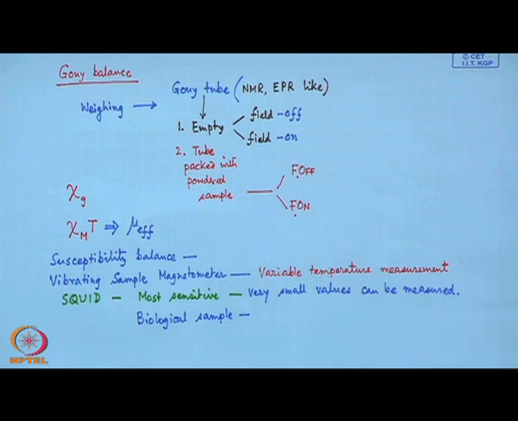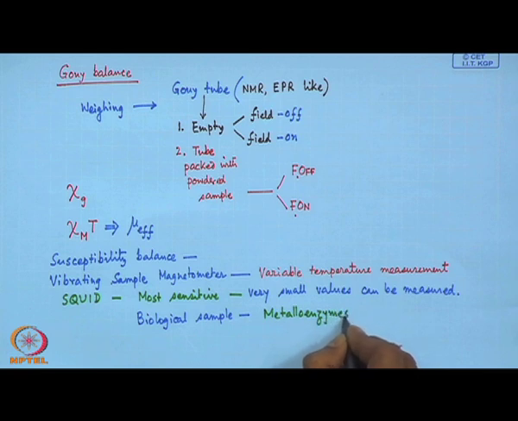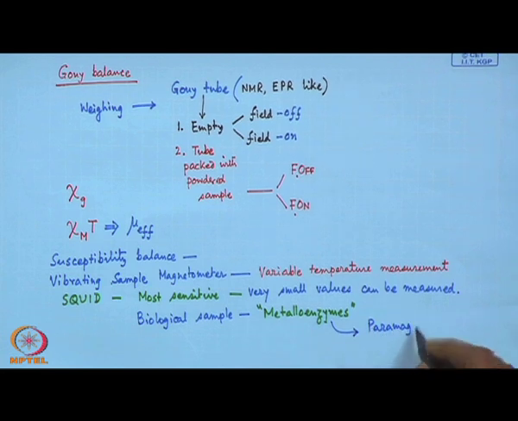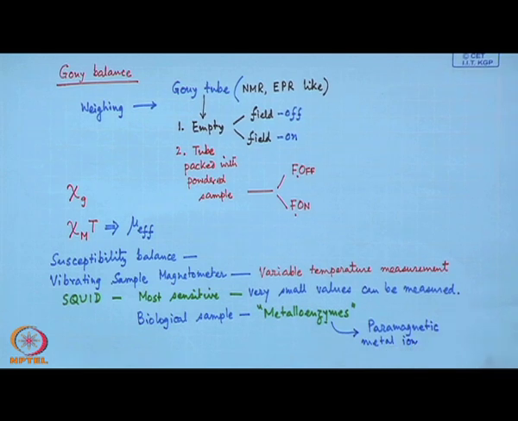Particularly these transition metal bearing metalloenzymes, certain of which can have a paramagnetic metal ion at the center, and that can show its corresponding magnetism.